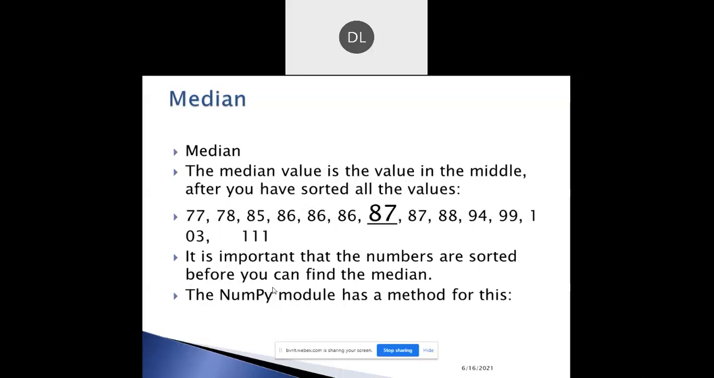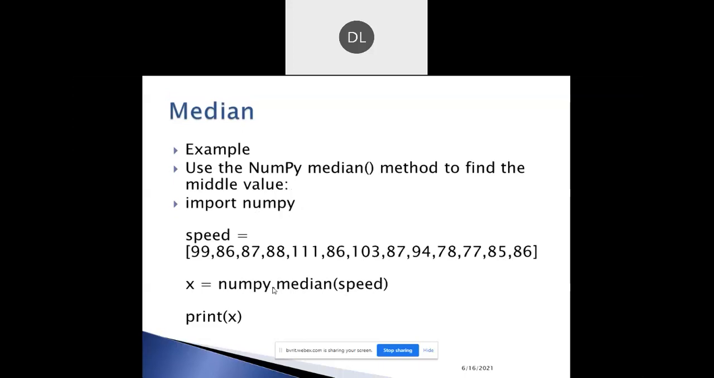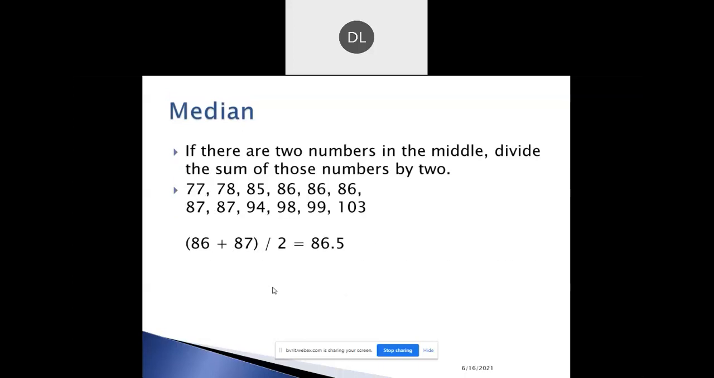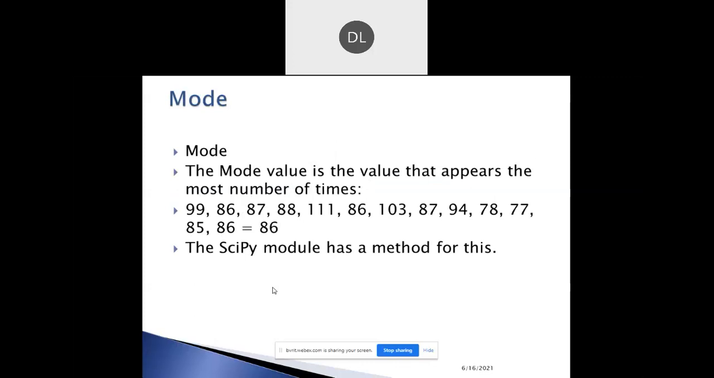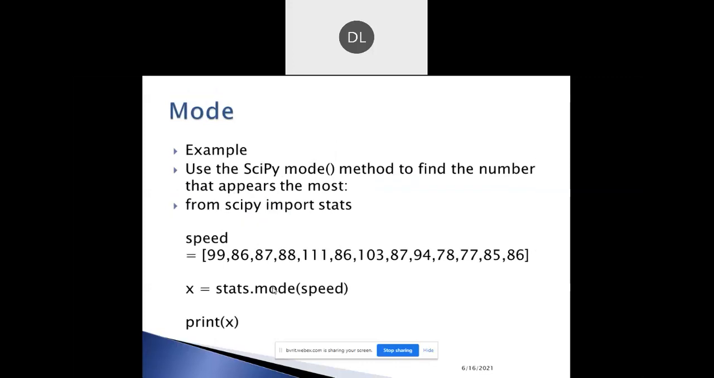So it is just finding the median value. I already explained this. Here, if there are two numbers in the middle, divide the sum of those numbers by 2. 86 plus 87 divided by 2 equals 86.5. Suppose there are two numbers in the middle, then again use the numpy.median method. Okay, so already explained this.